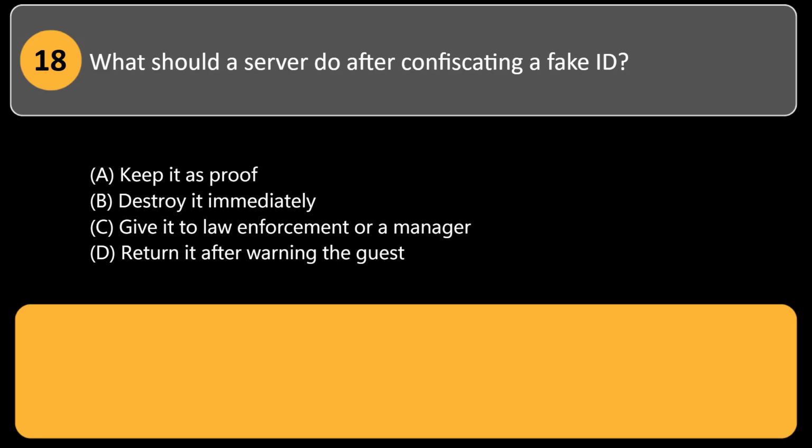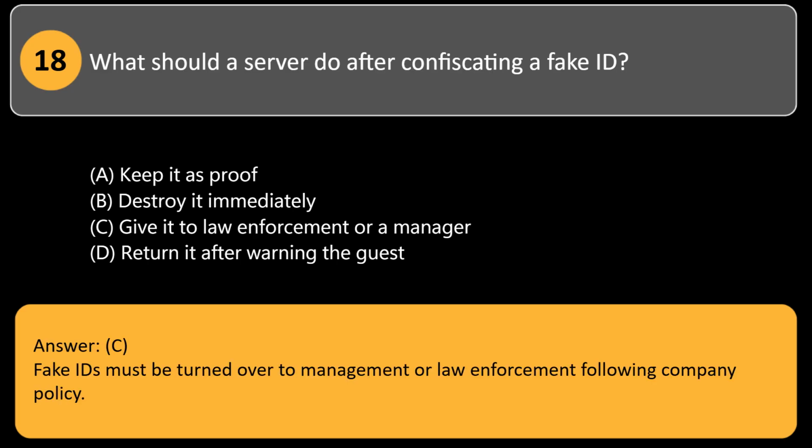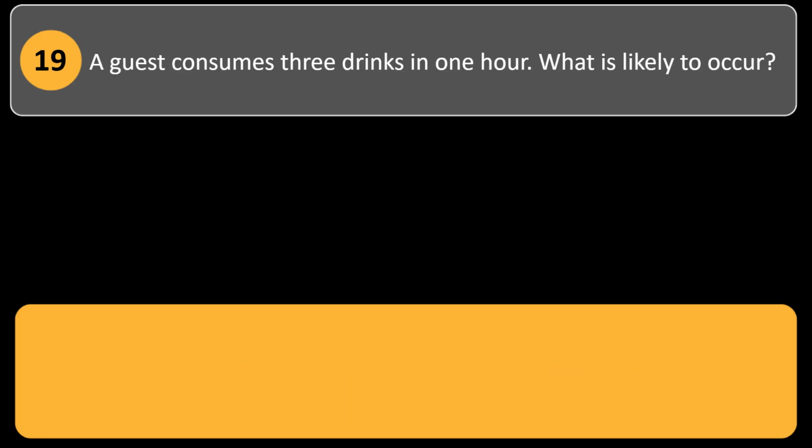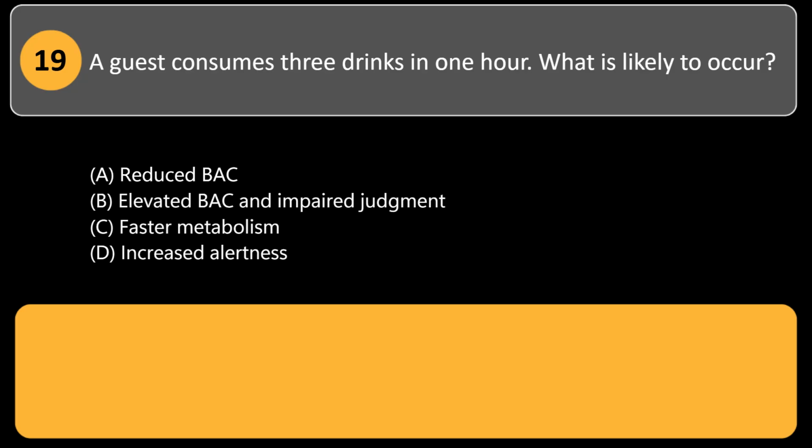A. Keep it as proof. B. Destroy it immediately. C. Give it to law enforcement or a manager. D. Return it after warning the guest. Answer: C. Fake IDs must be turned over to management or law enforcement following company policy. A guest consumes 3 drinks in 1 hour. What is likely to occur?